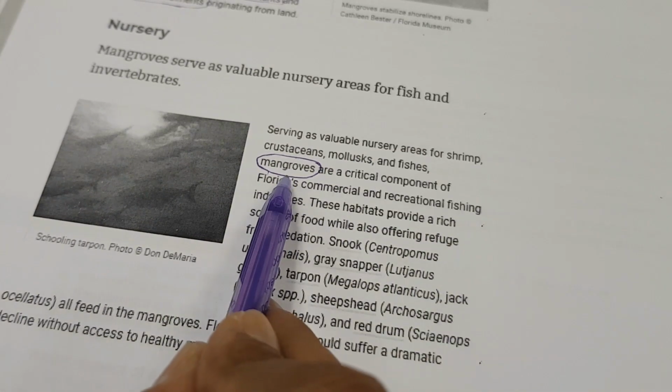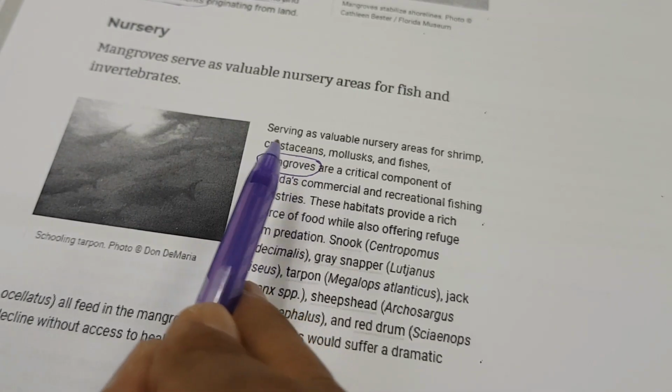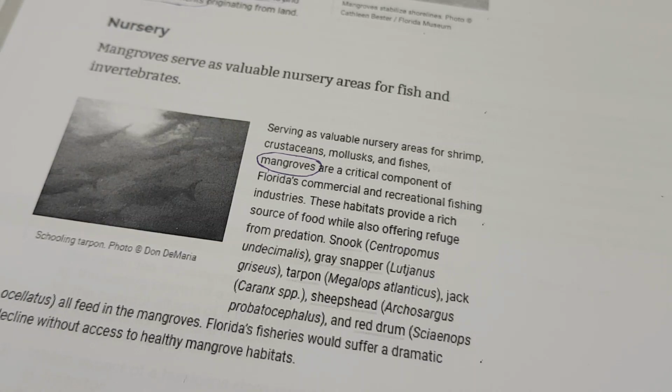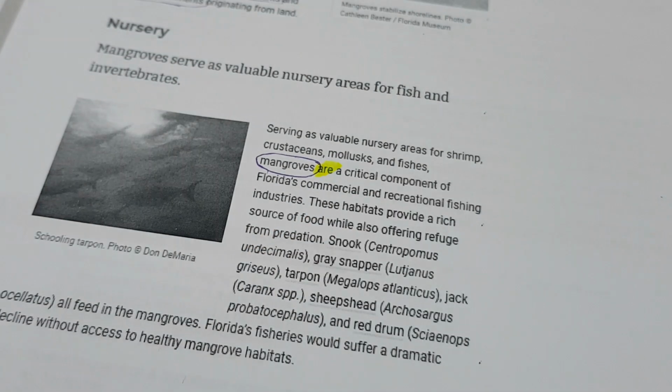Yeah. So the thing that is the subject here is mangroves, right? Now, interestingly, we get the verb to be. Mangroves are a critical component of Florida's commercial and recreational fishing industry.